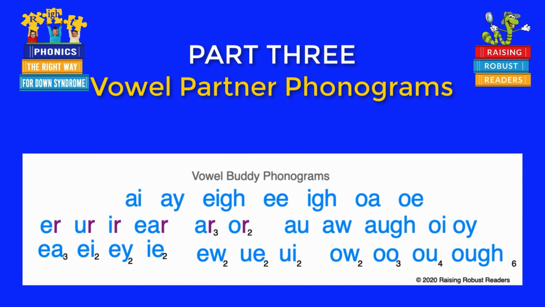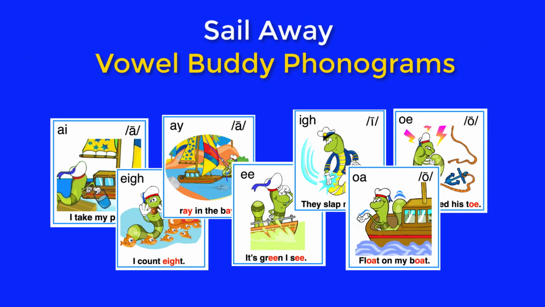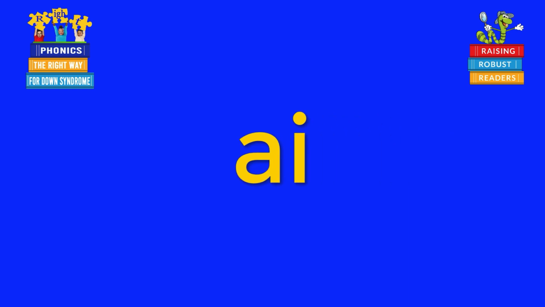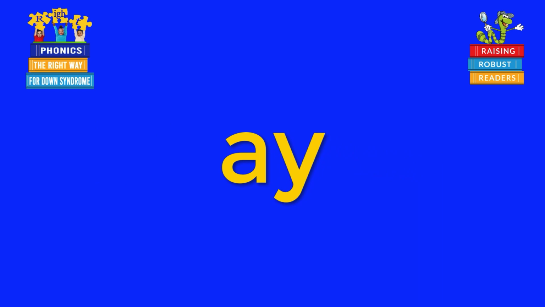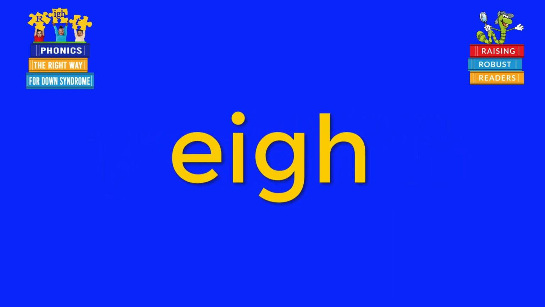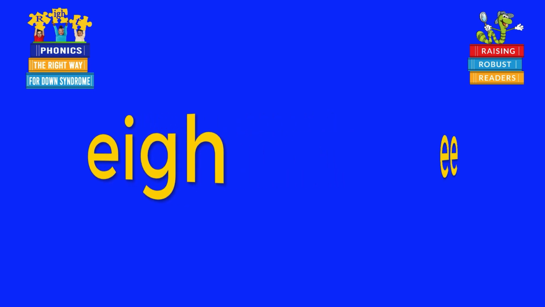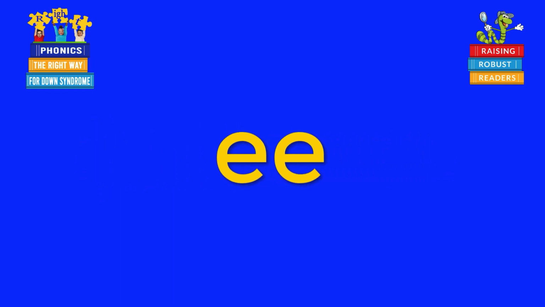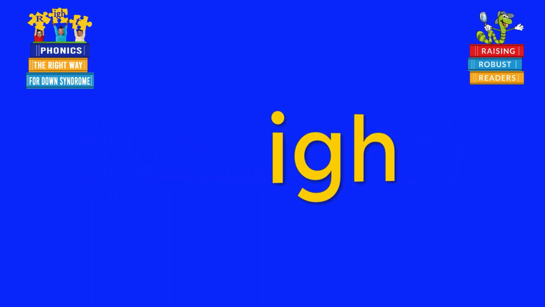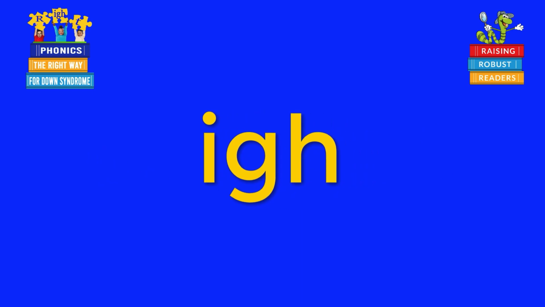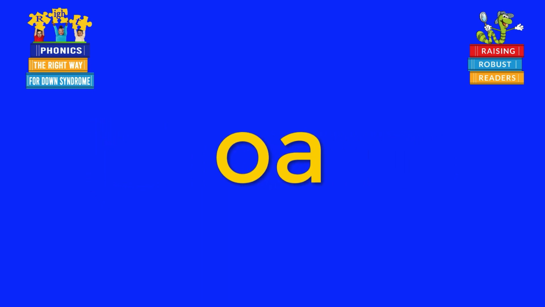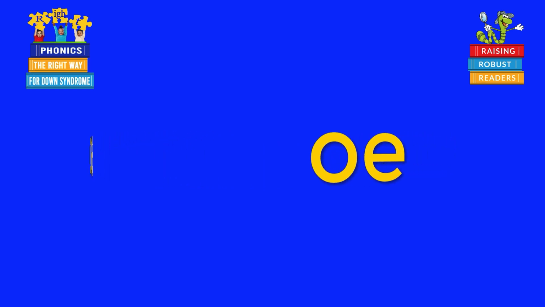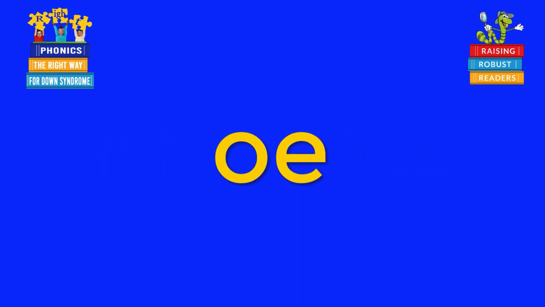These are the vowel partner sounds. Ai. Ai makes an A. Ay. Ay makes an A. Eigh. Eigh makes A. Double E says E. Igh. Igh says I. Oa. Oa makes an O. Oe. Oe makes an O.